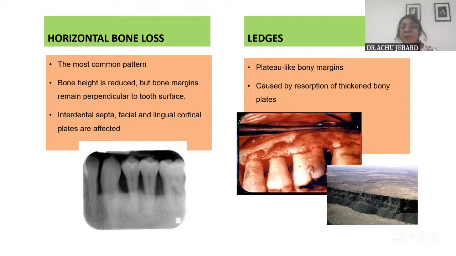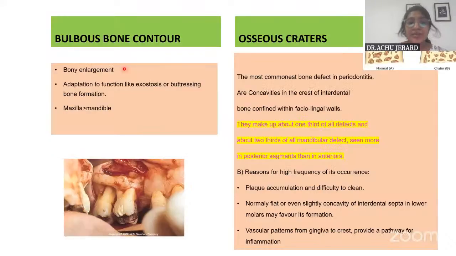Whereas ledges are plateau-like bony margins, and this is caused by what? Resorption of thickened bony plates. Okay. And bulbous bony contour is mostly seen in the maxilla, and this is because of exostosis or buttressing bone formation as a result of adaptation to function. Okay, this is the bulbous bony contour. Then osseous craters.